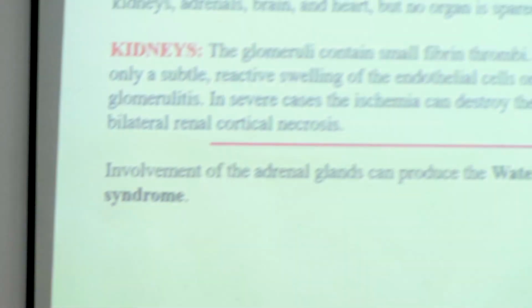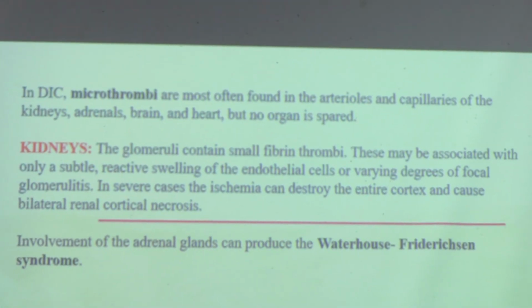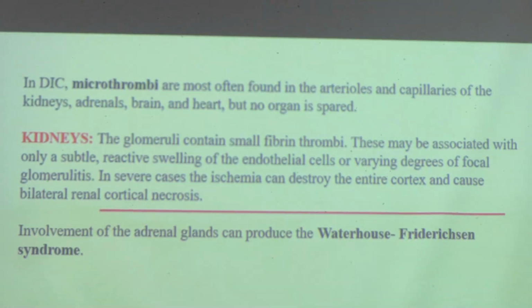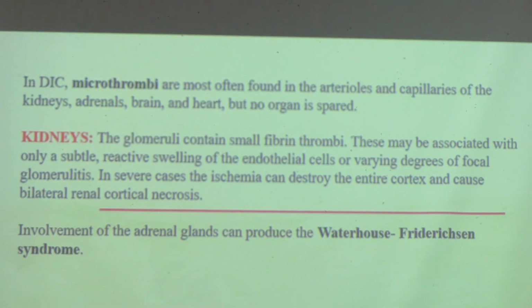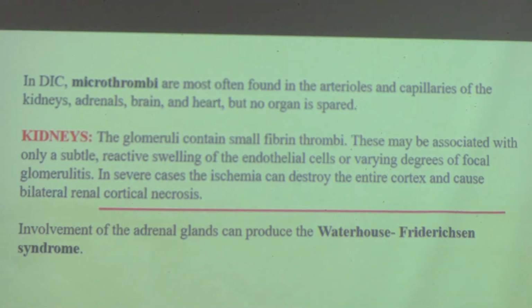In kidneys, the glomeruli will contain small fibrin thrombi. This may be associated with only a subtle reactive swelling of the endothelial cells or varying degrees of focal glomerulitis. In severe cases, the ischemia can destroy the entire cortex and cause bilateral renal cortical necrosis.